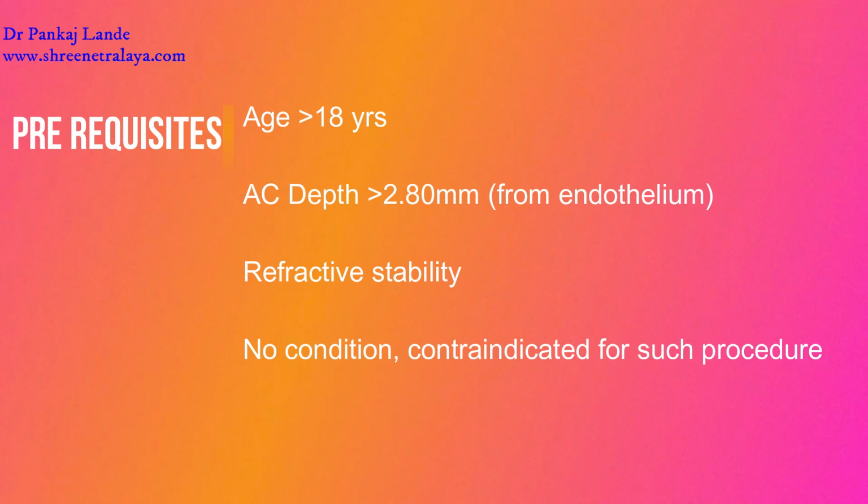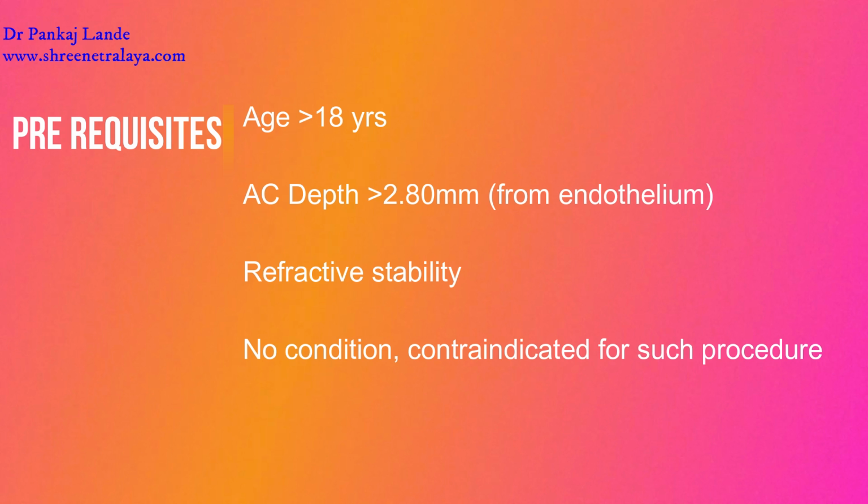There should be no contraindicated condition, such as glaucoma, nuclear sclerosis changes, a shallow anterior chamber, or a history of recurrent inflammations and uveitis.